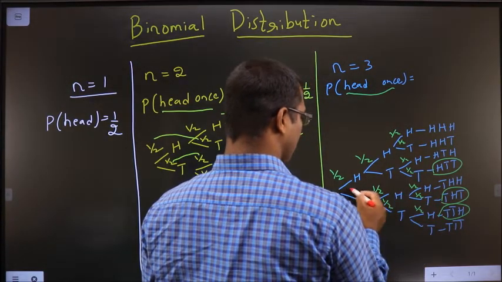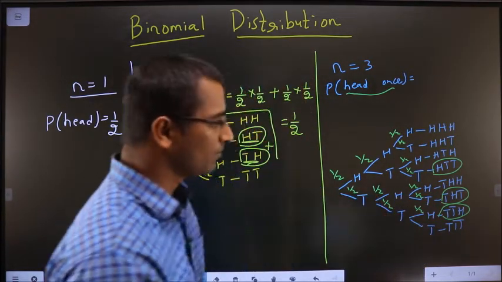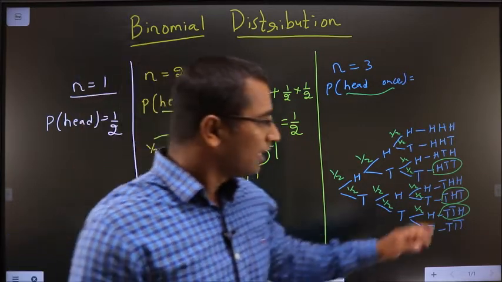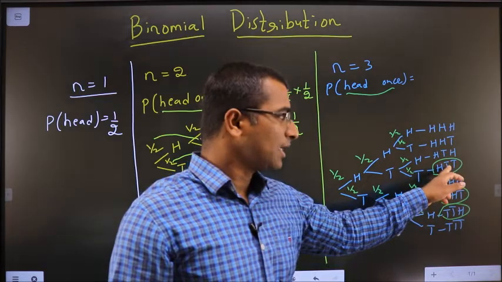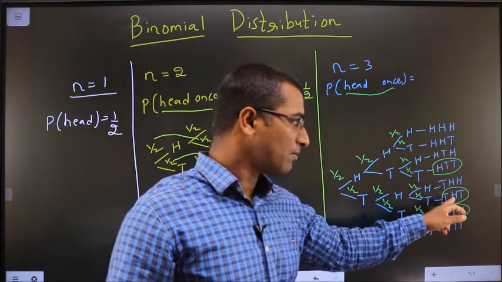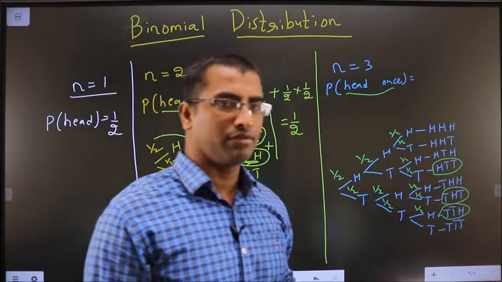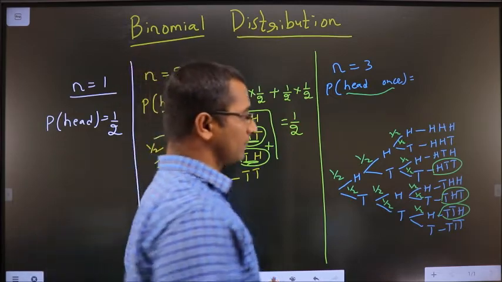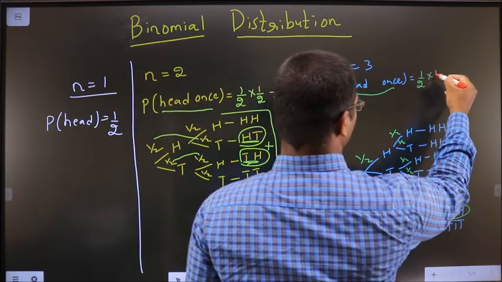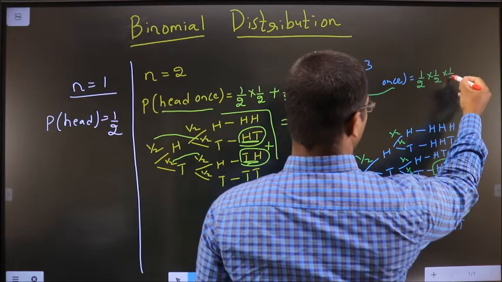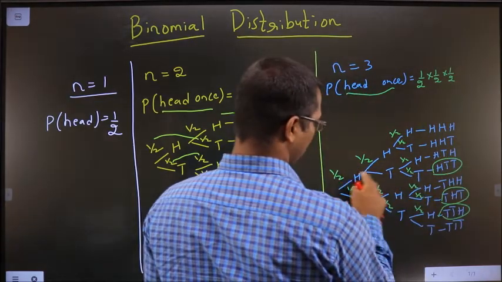It is always 1 by 2. Okay. It could be either this or this or this. So find the probability of this plus probability of this plus probability of this.